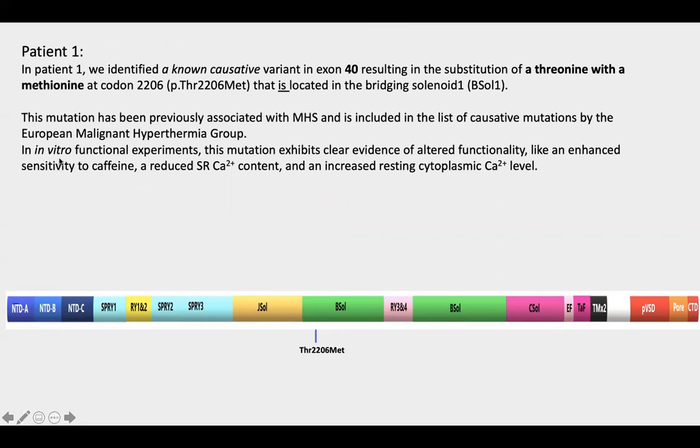In vitro functional studies have shown that this mutation induces altered functional properties of the channel by increasing sensitivity to caffeine, reducing the SR calcium stored, and increasing the resting cytoplasmic calcium levels of the cells where this mutated channel is expressed.